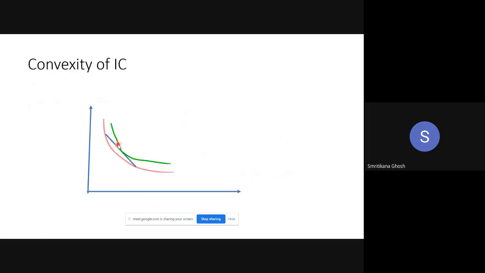Look, that pink indifference curve is the original indifference curve. Look at the pointer. This is a point on the indifference curve showing a certain level of X and Y. This is another point on the same indifference curve showing another combination of X and Y. Now what I have done, I just make a combination of these two points. If you remember, when some points are given and you are going to make the straight line equation,